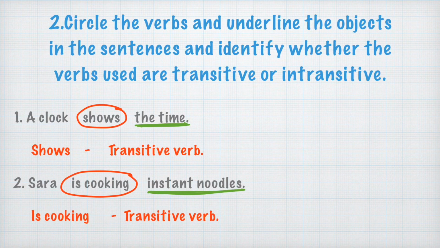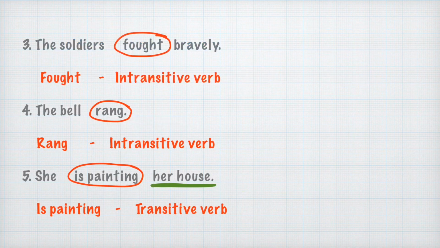Sentence number 2, Sarah is cooking instant noodles. Is cooking is a verb here. As we can see, it is circled and instant noodles are the object because, what is Sarah cooking? Instant noodles. So, instant noodles is the object here. Once again, the verb is cooking is a transitive verb.